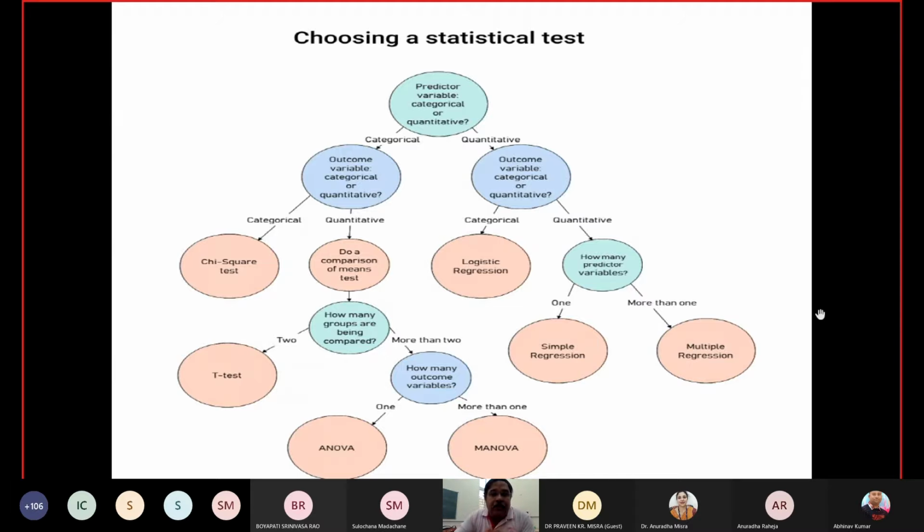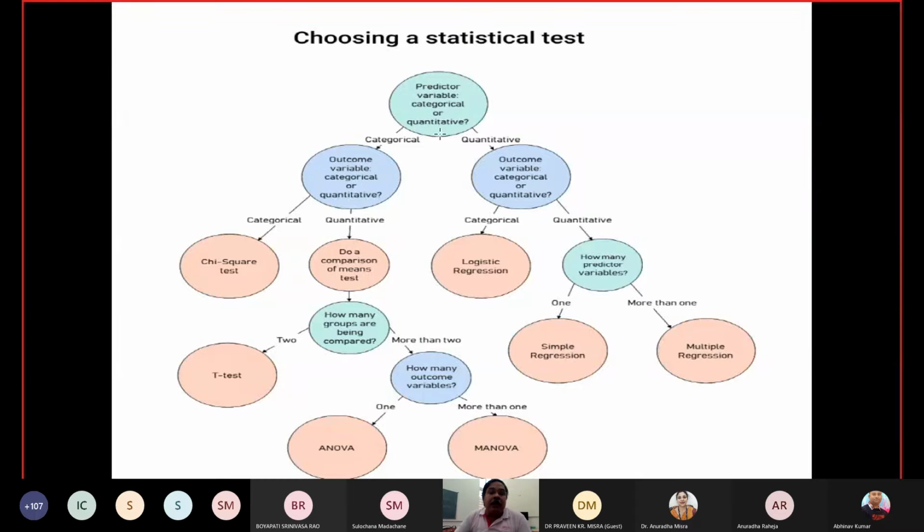Why I am discussing this is that whenever you collect data, you are collecting data of two types. One is categorical data, another is quantitative data. Most of the time, with quantitative data you are using parametric structure. Suppose you have to do the testing of hypothesis, you have to do some test. So how are you going to select your test? For the selection of the test, this chart can be used.